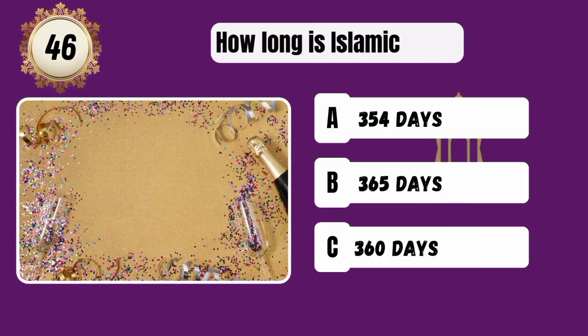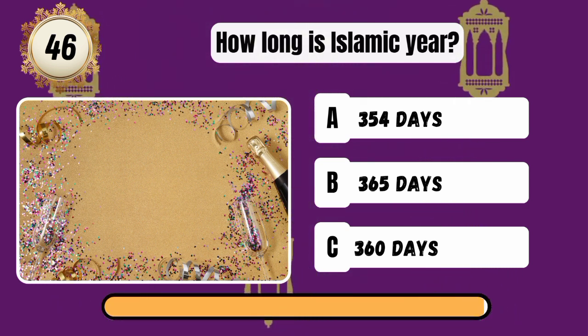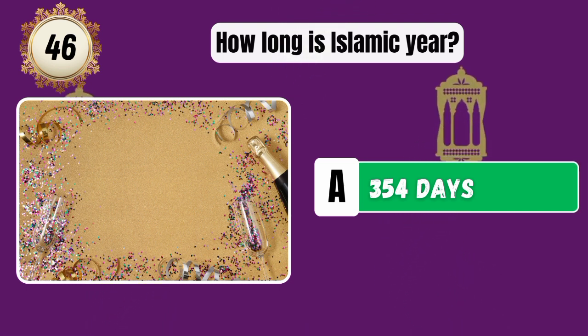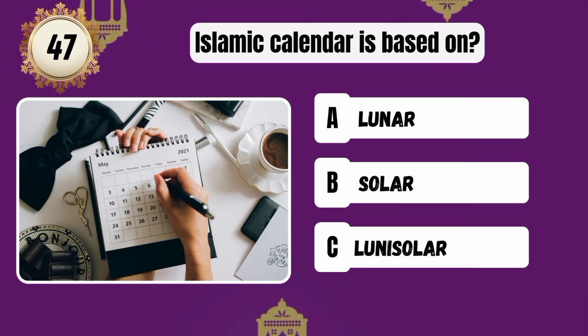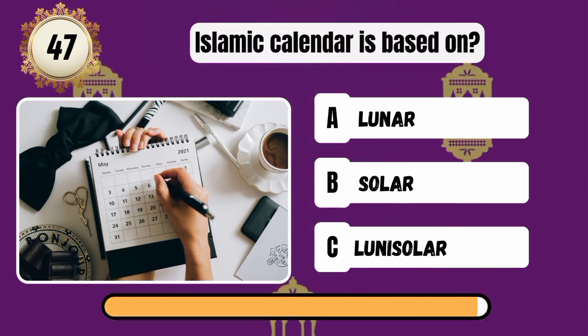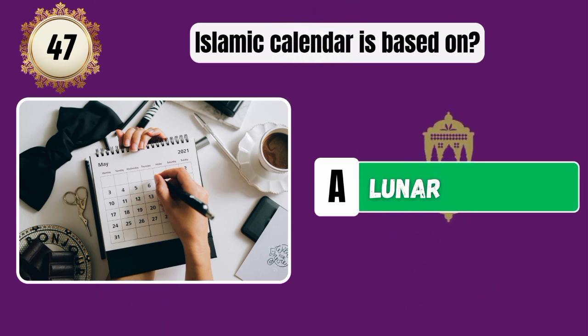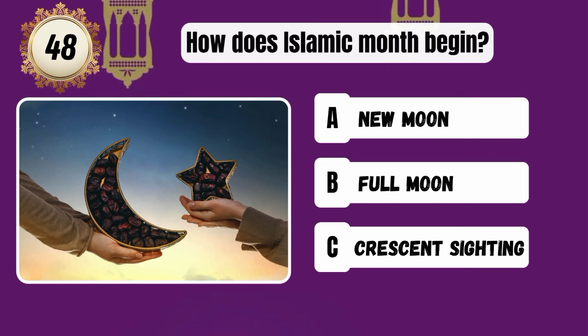How long is Islamic year? Correct answer is 354 days. Islamic calendar is based on. Correct answer is lunar. How does Islamic month begin?